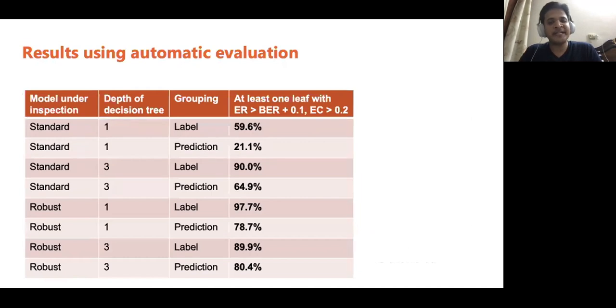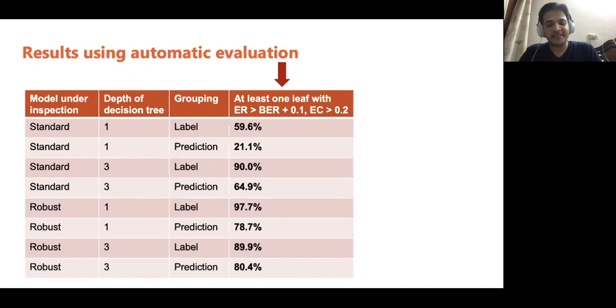For all 1,000 classes in ImageNet, we trained decision trees using both standard and robust models, depths 1 and 3 of the decision tree, and both label and prediction groupings. In the last column, we showed the fraction of classes for which we could find at least one leaf satisfying our condition, that is, error rate greater than base error rate plus 0.1 and error coverage above 0.2.